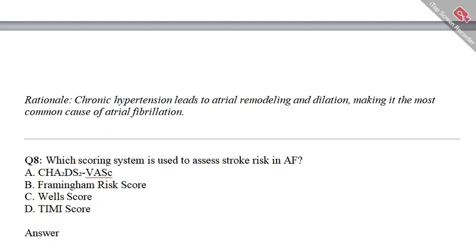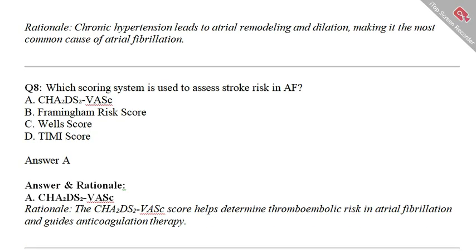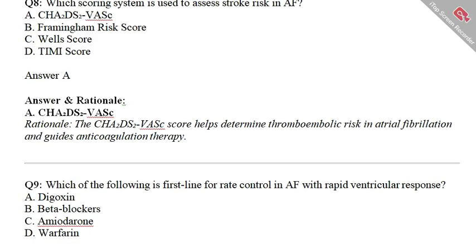If you are going for option A, your answer is correct. Option A is the correct answer. And why? Because the CHA2DS2-VASc score helps determine thromboembolic risk in atrial fibrillation and guides anticoagulation therapy.